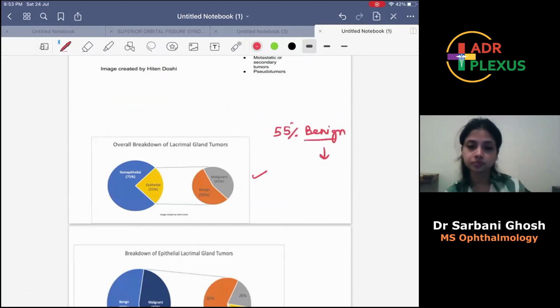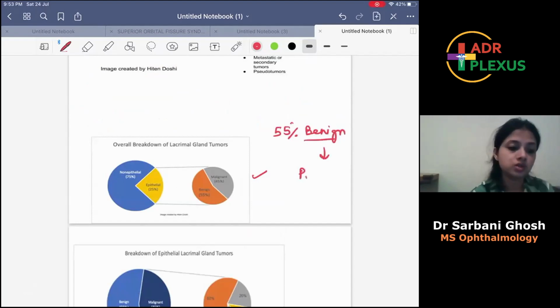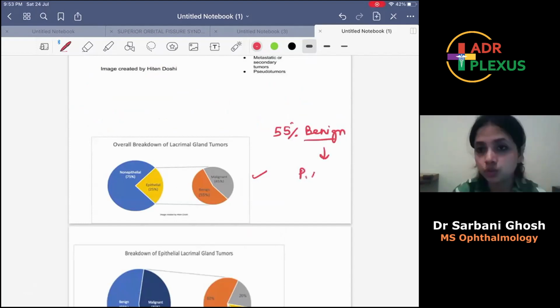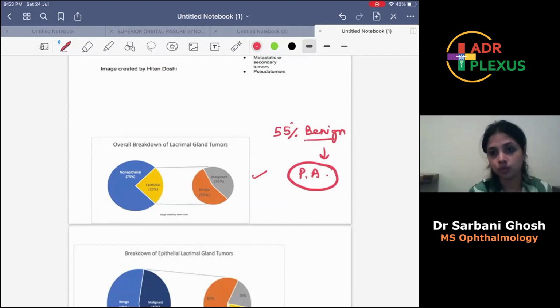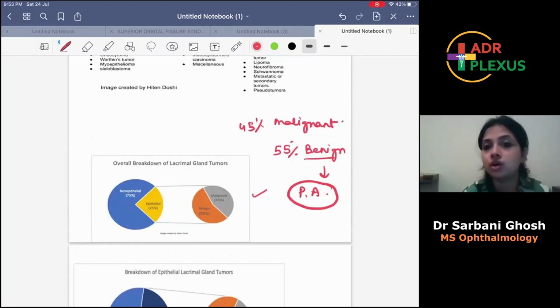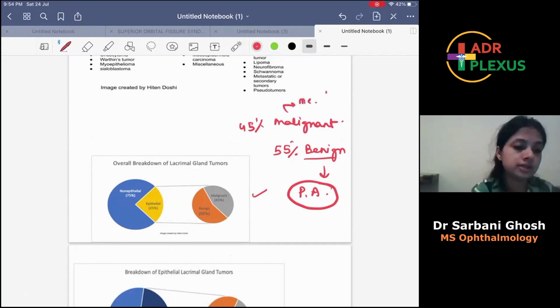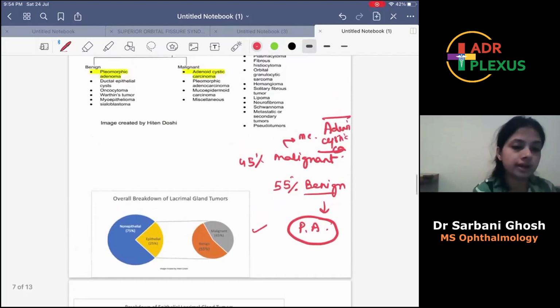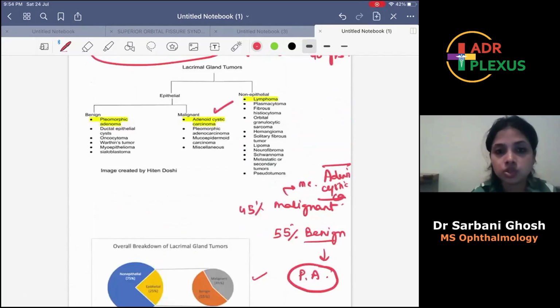Okay, so pleomorphic adenoma is the most common lacrimal gland tumor overall. Most benign lacrimal gland tumors are also pleomorphic adenoma. Now, among malignant lacrimal gland tumors, 45% are malignant, of which the most common is adenoid cystic carcinoma. Okay, adenoid cystic carcinoma. This is the most common malignant tumor.